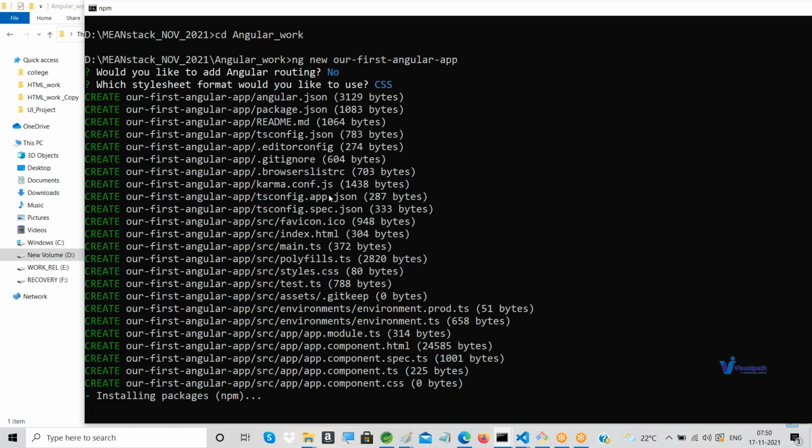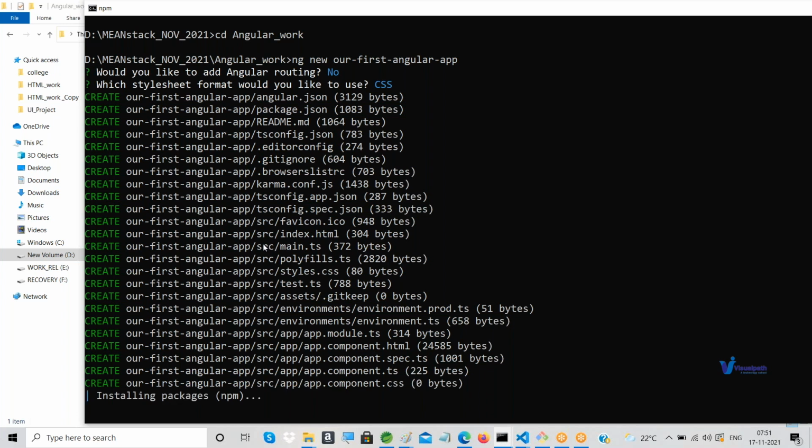So there is something like karma.config.js, and these are certain files. But if you look at these files, one of them is very important. The app folder is also created, and within that, the source folder is created. Favicon is an image kind of logo for your application.